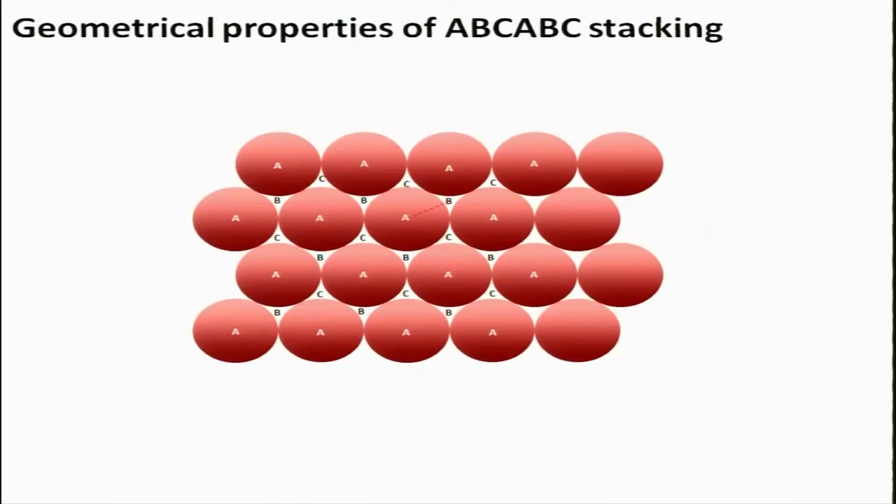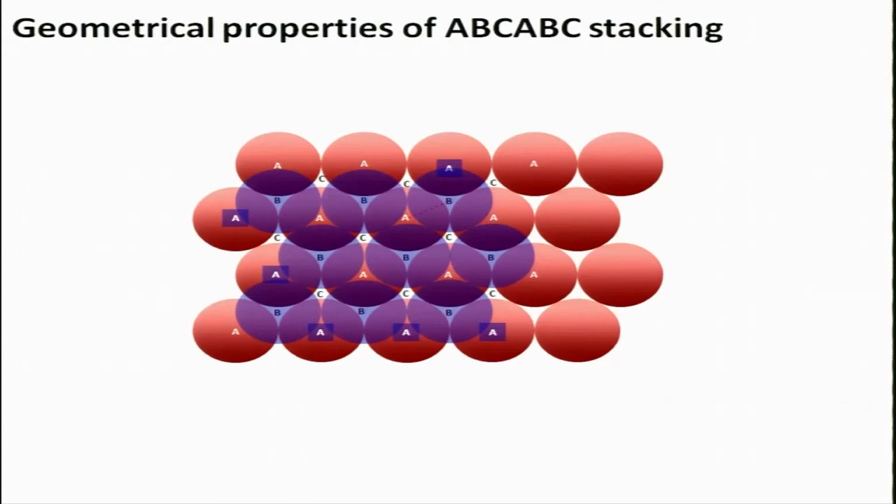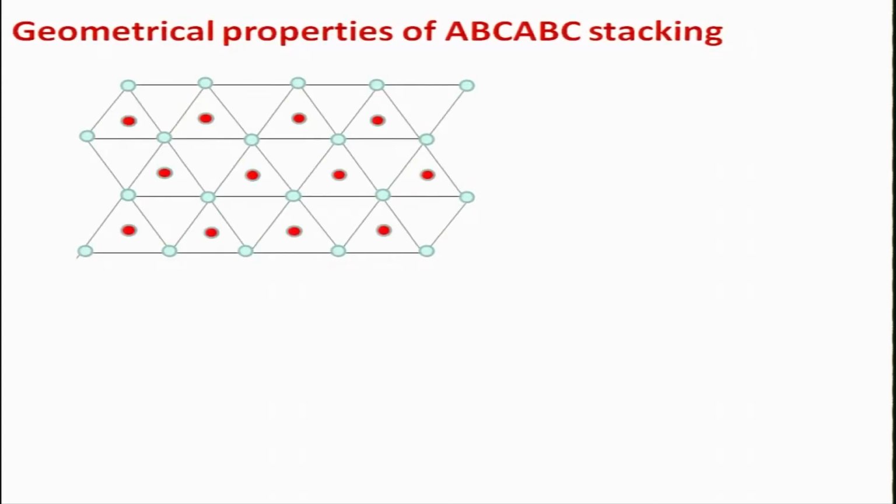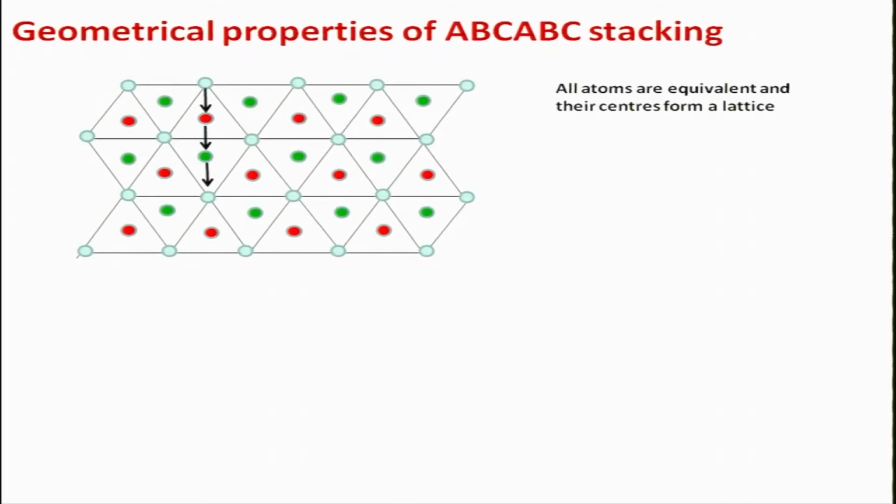So, this is A, B and C, and geometrically it looks something like this. You have, if you connect these, this one lies in the bottom layer. So, this is A, this was B and this was C.